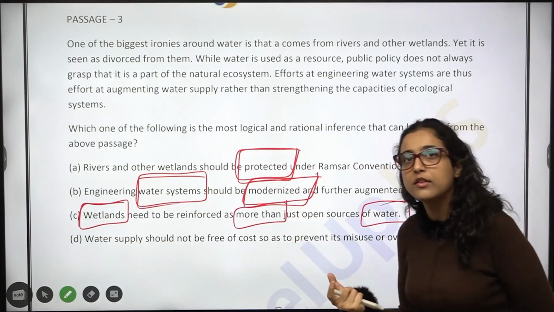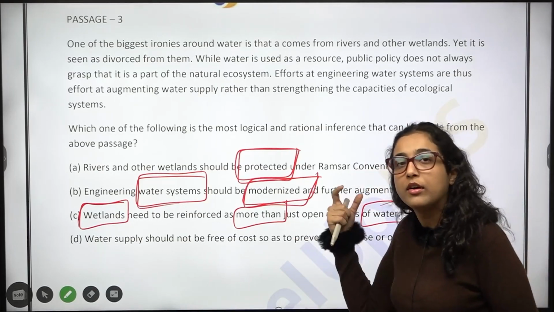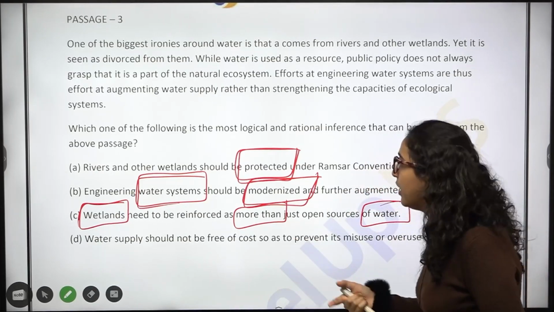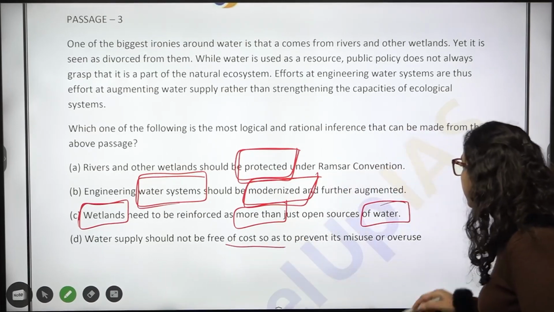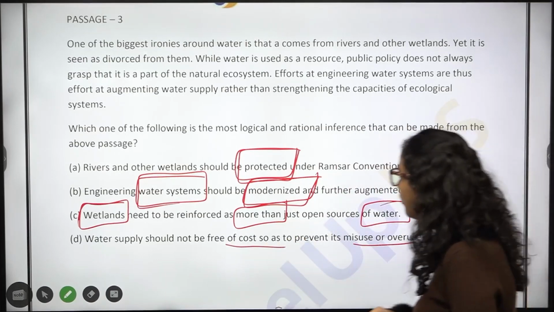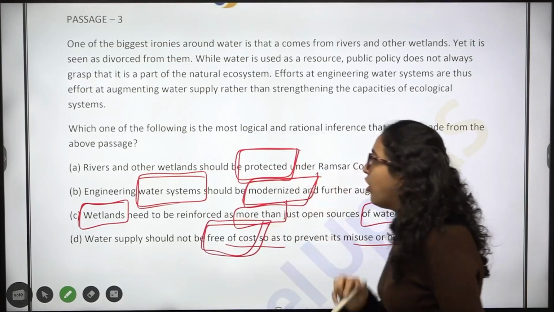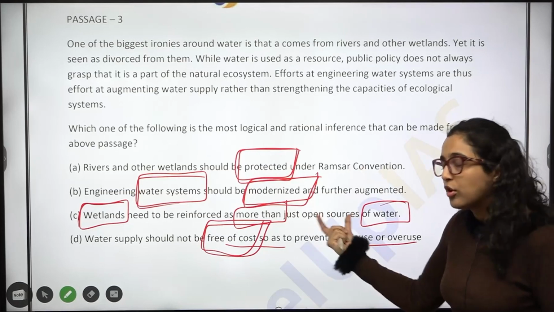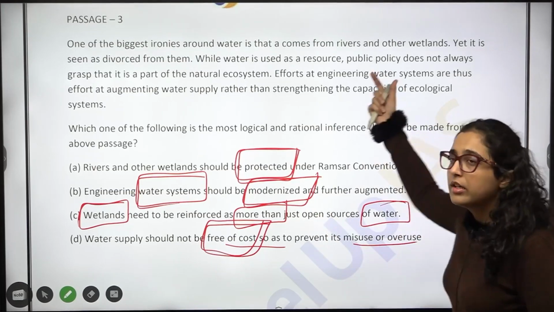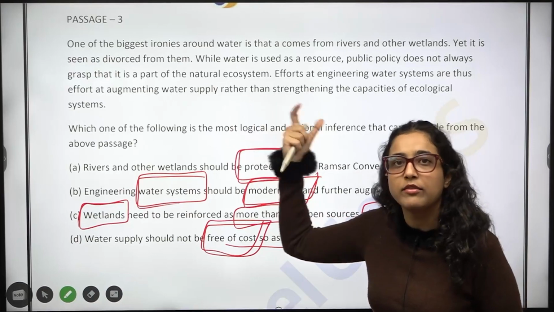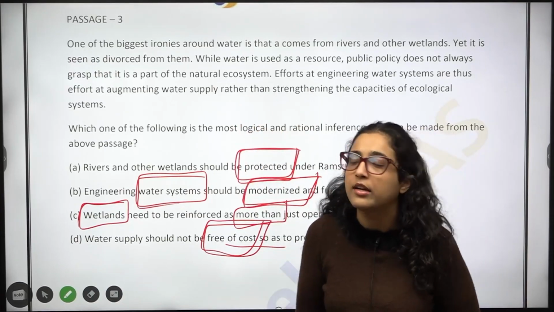Wetlands are not just sources of water; they are supporting additional things as well. Water supply should not be free of cost, so as to prevent its misuse or overuse. All four options are telling me a different story. Now what will we do? We will read the passage and see which option supports the passage's idea. Okay?